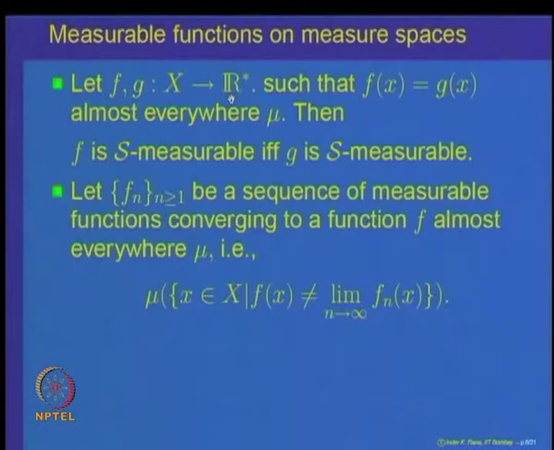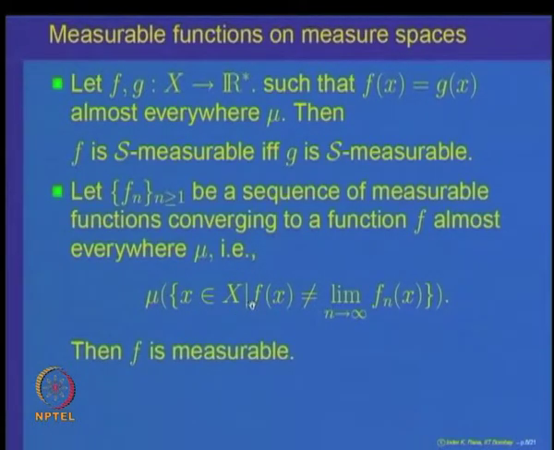Another application of this concept of almost everywhere is the following. Look at a sequence f n of measurable functions converging to a function f almost everywhere. That is, the set of points where f of x is not equal to the limit has measure 0. Then the claim is that f is also measurable.